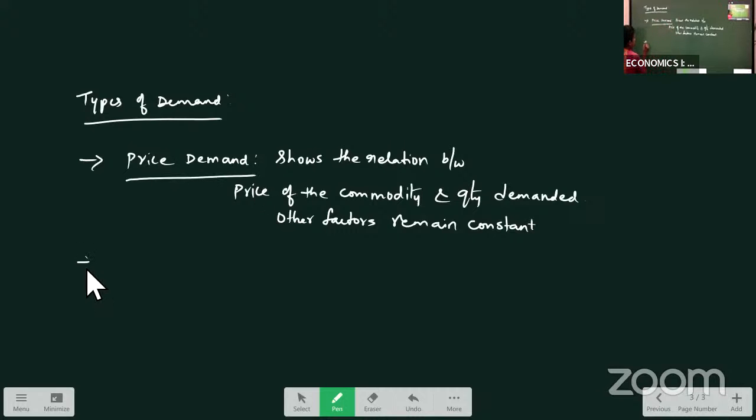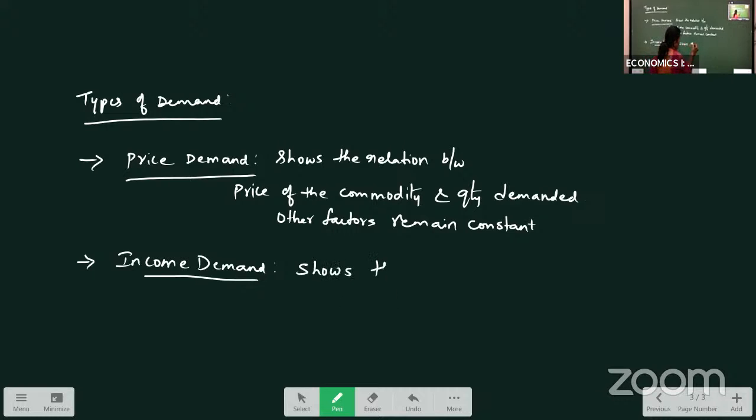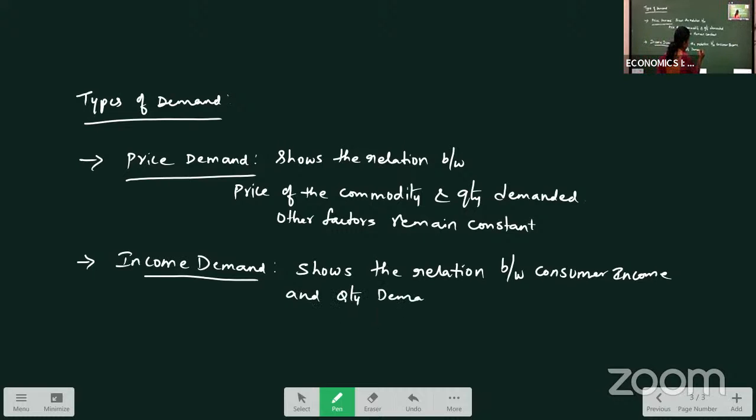Then the second type we have is income demand. Now, what is this income demand? All these are important for your 2 marks. Income demand shows the relation between consumer's income and quantity demanded.